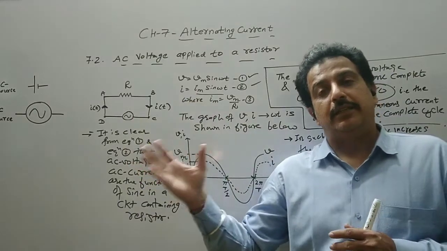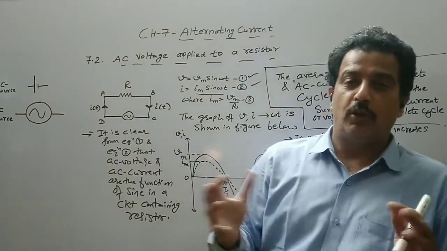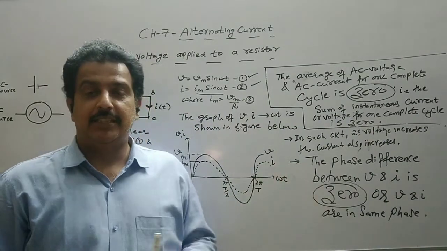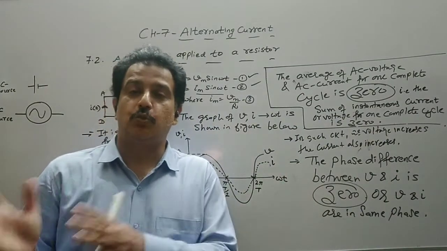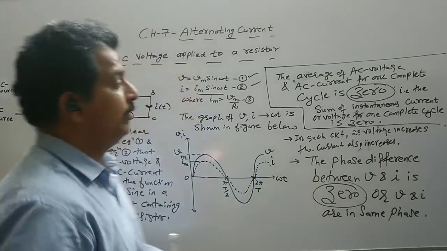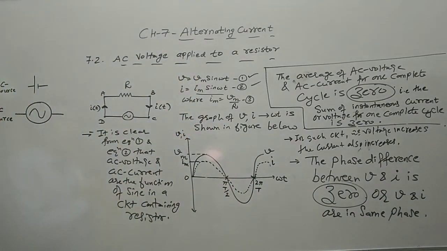We say that the AC voltage in our home is 220 volt, but here the average comes out to be 0. So what is this 220 volt, our household supply? We will find this out by introducing a new term called RMS, which we will discuss in the coming lecture.